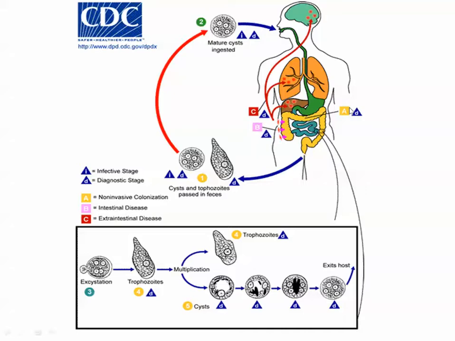Now in further developed or complicated cases, it mainly reaches the muscularis mucosa and then stops, but in very rare cases it can penetrate it and enter the blood vessels. If it enters the blood vessels, the portal veins bring it back to the liver and cause liver abscesses.